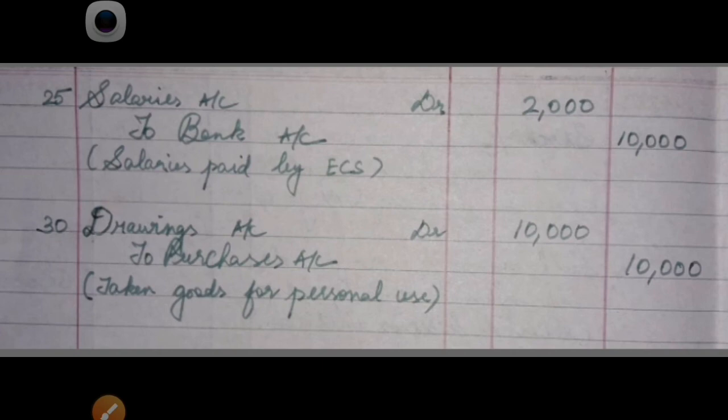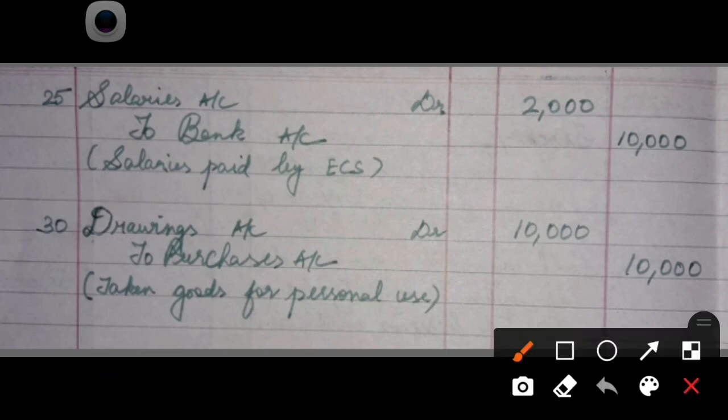Coming to the next transaction, you can see that salary is paid through ECS. This is actually a bank transaction. I normally tell you there are three kinds of transactions: cash, credit and bank. This is a bank transaction. What is the nature of salary? Salary is nominal. Nominal means debit all expenses and losses, so we debit salary here.